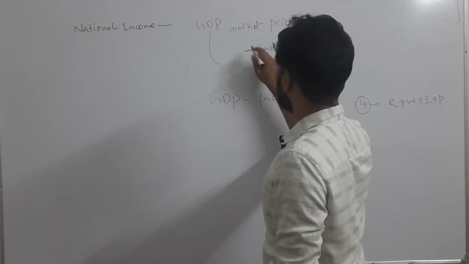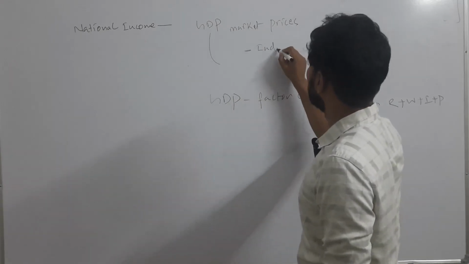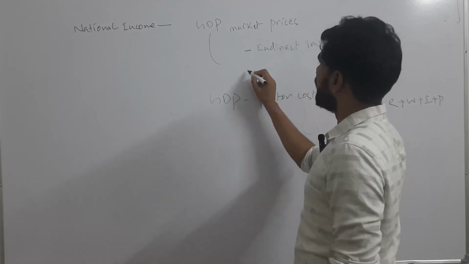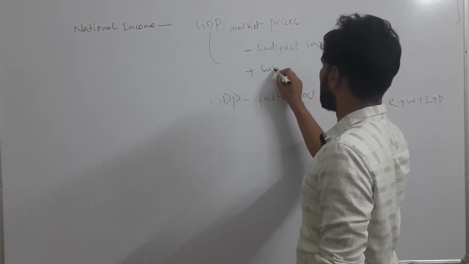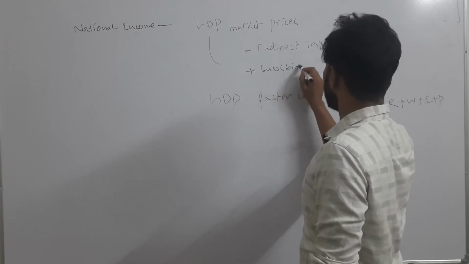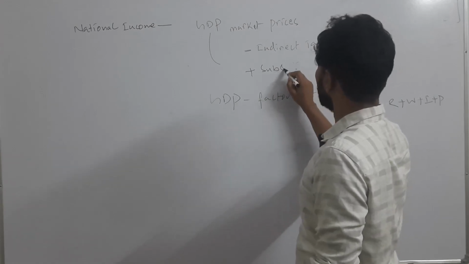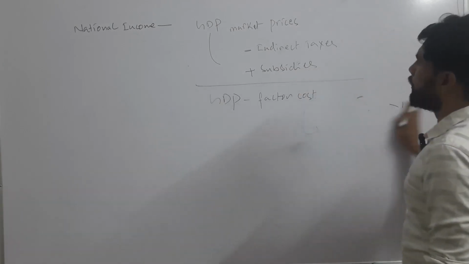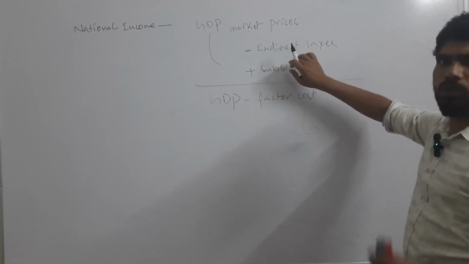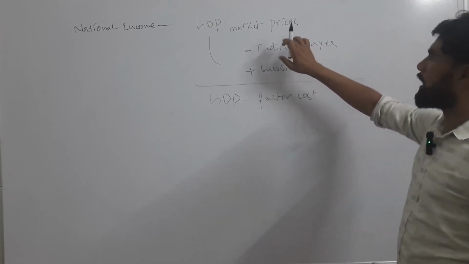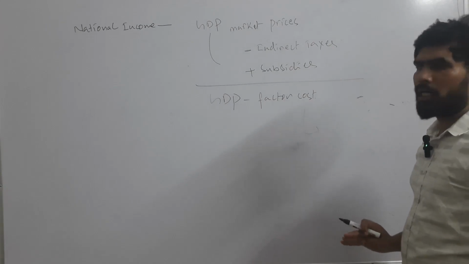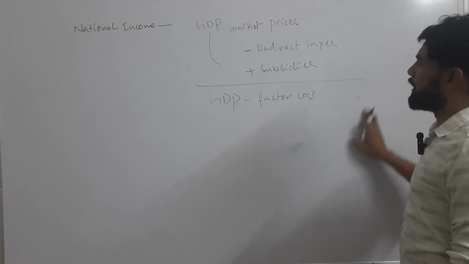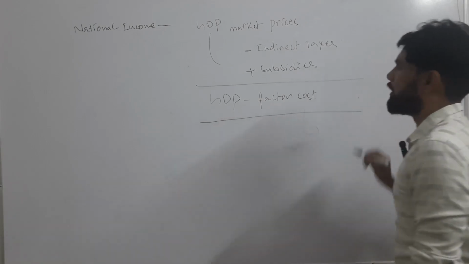We will subtract the indirect taxes from GDP at market prices, and we will include the subsidies. We will eliminate the indirect taxes from the GDP at market prices, and we will include the subsidies to the GDP at market prices. Then we will arrive at GDP at factor cost.